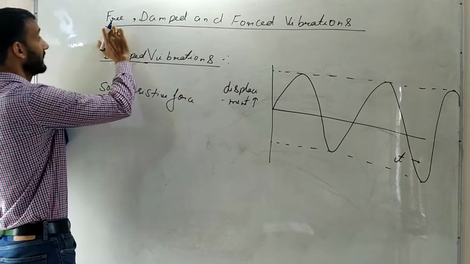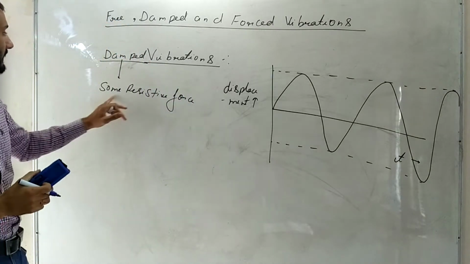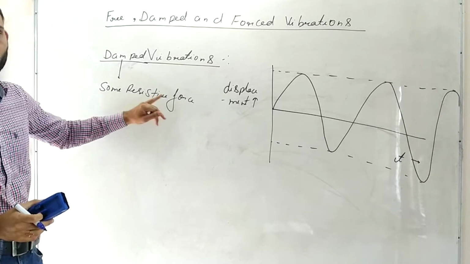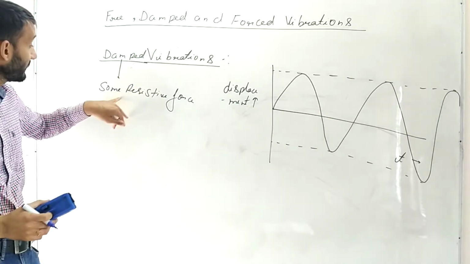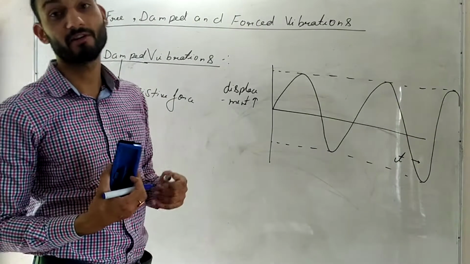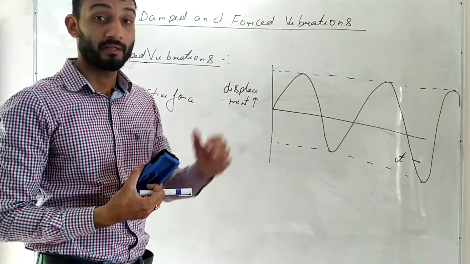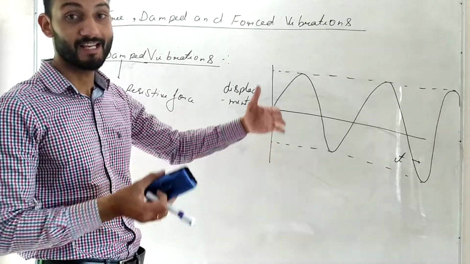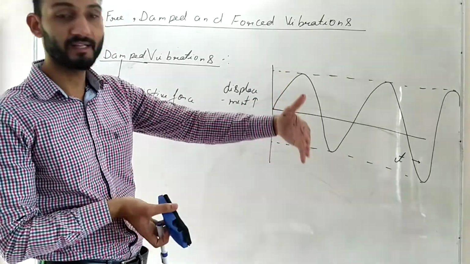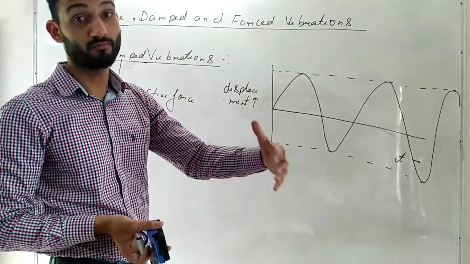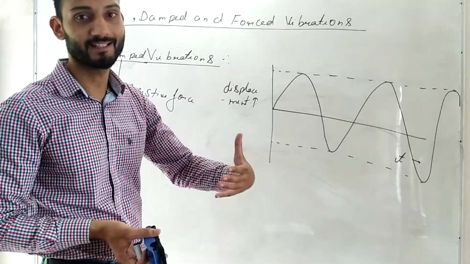Now here in free vibrations, any resistive force was missing, like air resistance or anything. In damped vibrations we have some resistive force. So if again you take the example of a pendulum, what is going to happen? Because now there is air resistance in place, the displacement of this pendulum is going to reduce. Why is it going to reduce? Because of the air resistance.